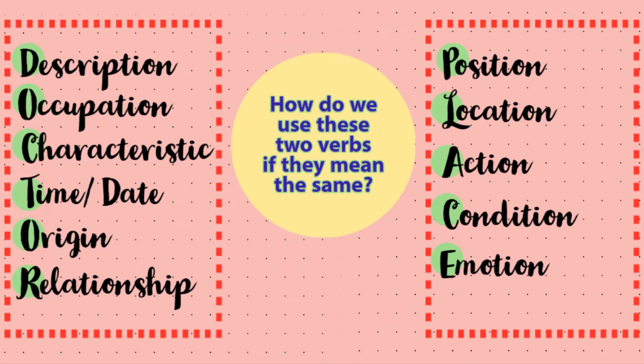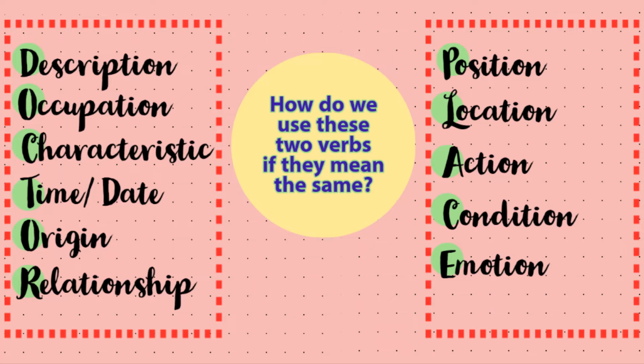So I like to think about the verb ser as a more permanent or long-lasting characteristic of the person that we're describing, or of the thing, in general of the noun. On the other hand, we have the verb estar, which I like to associate with temporary situations, temporary characteristics of that same noun, okay?